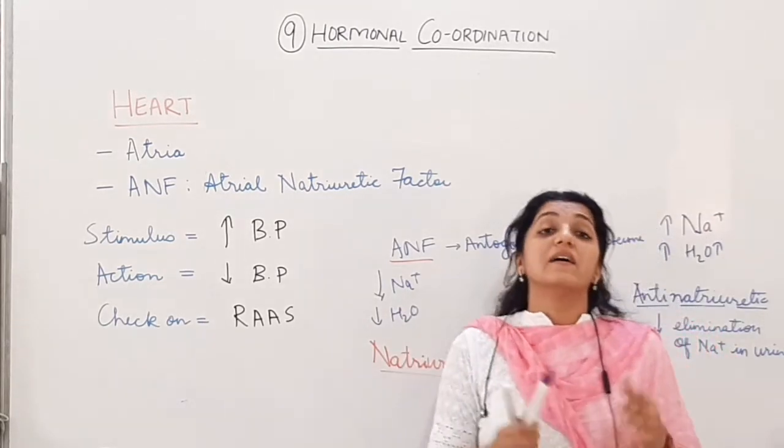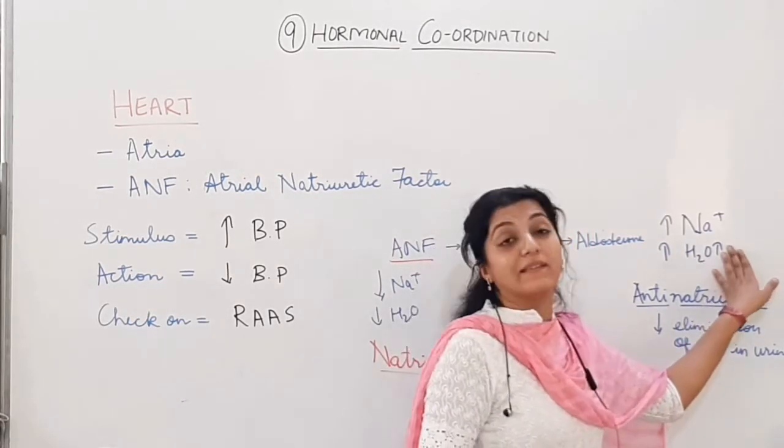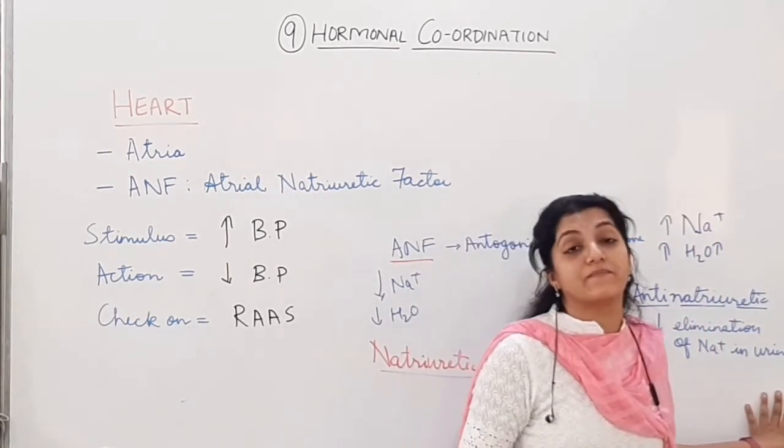Alright, and excretion of sodium in urine कब होगा? जब reabsorption ज्यादा होगा. तो ये काम एल्डोस्टेरॉन कर रहा है.